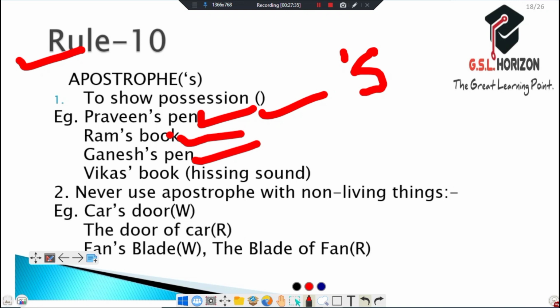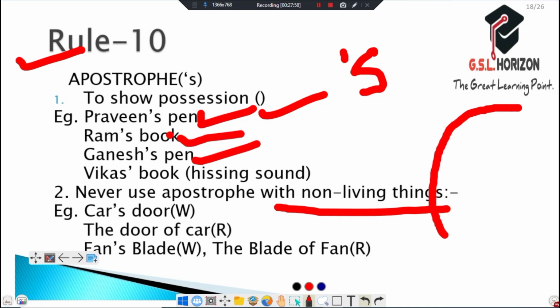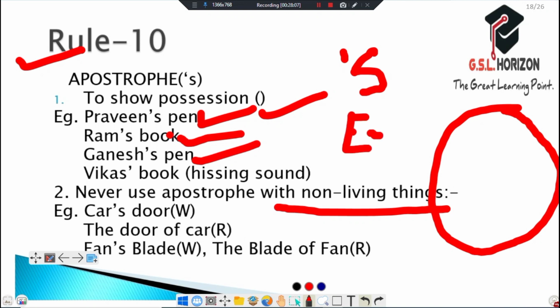So we use apostrophe s. Never use apostrophe with non-living things. We should only use apostrophe with non-living things if the non-living things are big, like Earth. Earth is big and non-living, so we can use Earth's.